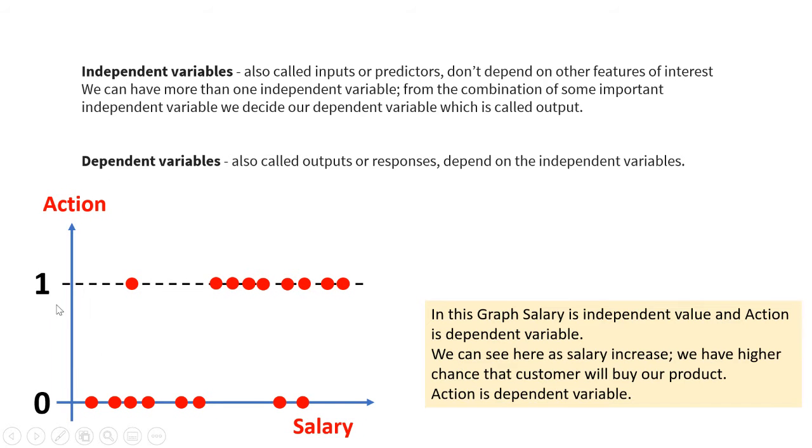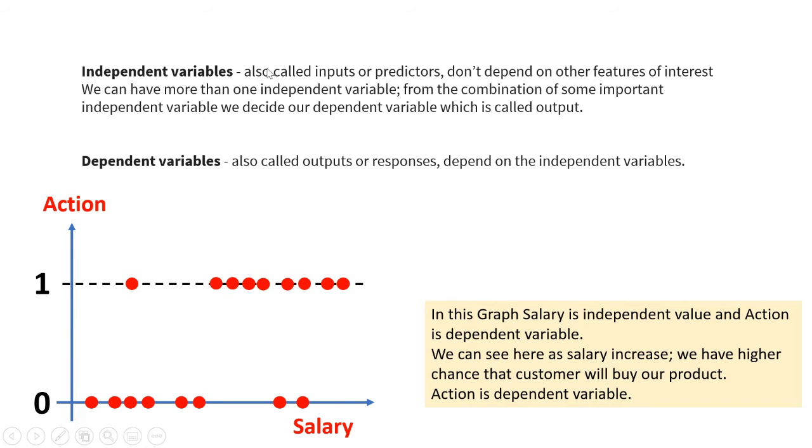So here salary is a variable, action is also a variable, but salary is the independent variable and action is the dependent variable which depends on salary. As previously I told you, as the salary goes high, our chance of selling the product goes high.